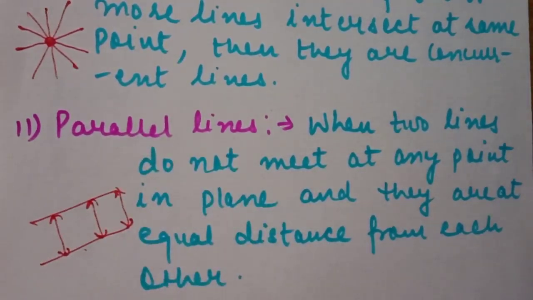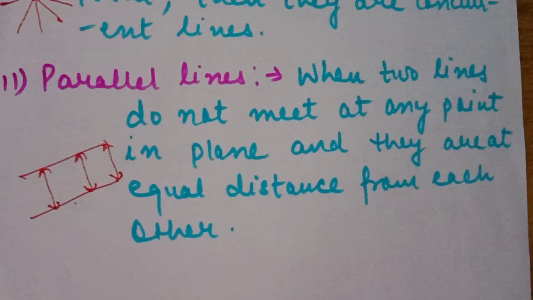So students, in today's lecture we discussed lines, different types of lines: line segment, ray, intersecting lines, concurrent lines, parallel lines, and then angles, different types of angles like acute, obtuse, straight, reflex, and some other definitions like complementary angles, supplementary angles, adjacent angles, linear pair angles, straight line angles, and vertically opposite angles.